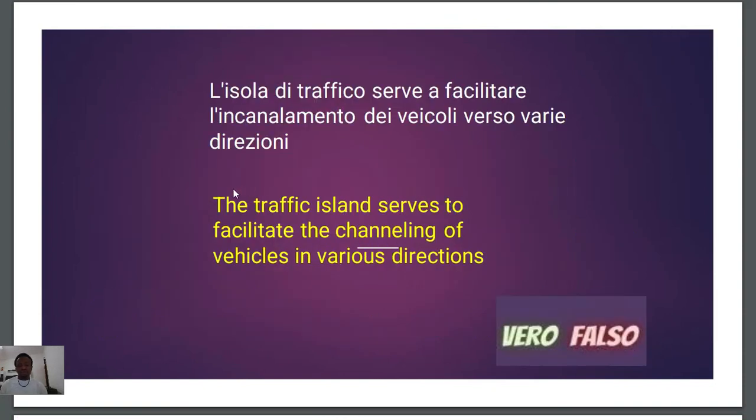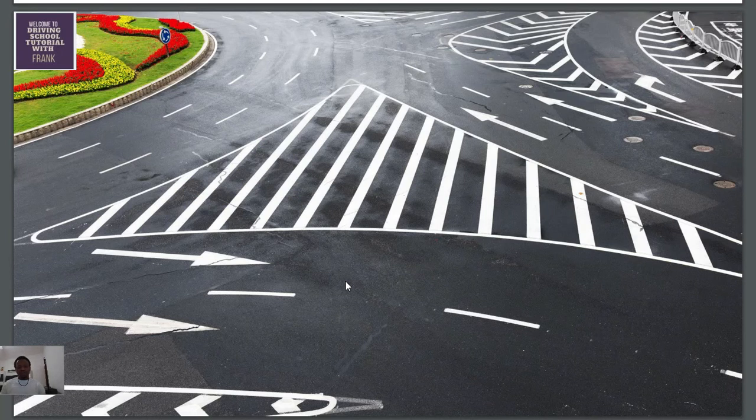So going to the question, which says the traffic island serves to facilitate the channeling of vehicles in various directions, the answer is vero. Because if you also watch here, the traffic island might be this place, where they use white zebra lines to paint. Now, if you watch this arrow, here we have 2 lanes. If vehicles come from this other side and want to enter here, and they want to go this way, they will follow this lane.